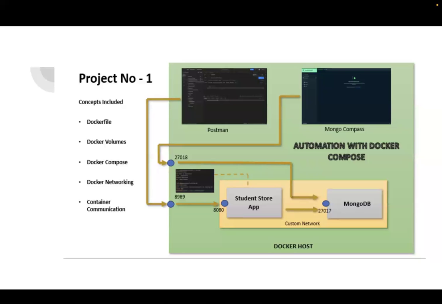And the first project is related to Docker. As part of the project, I am including multiple concepts of Docker: Dockerfile, Docker volumes, multi-stage Docker builds, Docker Compose, Docker networking, and container communication. All the things which you are seeing as part of the project will be automated. Creation of the student store application, the MongoDB application, establishing the communication between the student store application and the MongoDB application, creating the custom network, creation of the student store application from the Dockerfile, and port mappings.